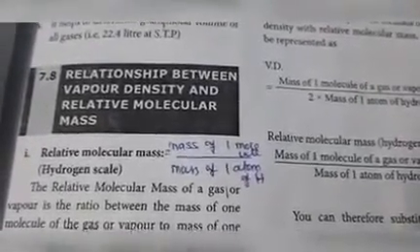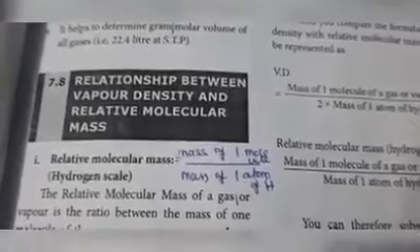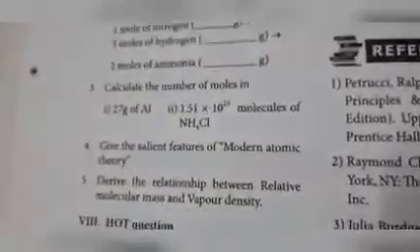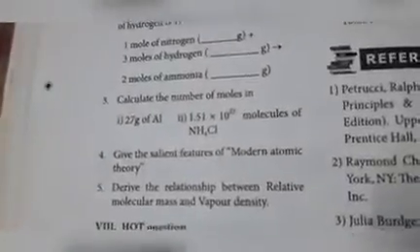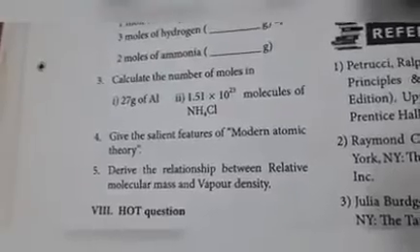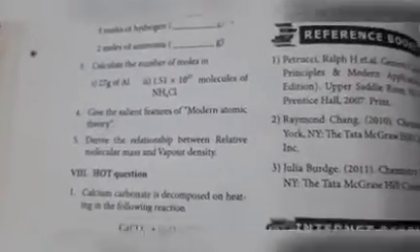Good morning students. Today we are going to learn about the last question, that is the relationship between vapor density and relative molecular mass. This is one of the very important questions given in your book back, Roman letter 7, question number 5. Derive the relationship between relative molecular mass and vapor density.